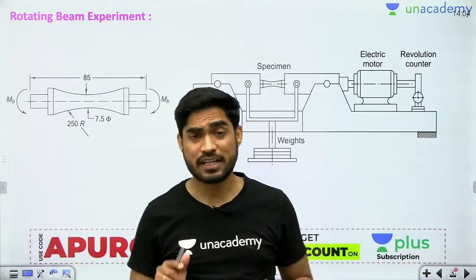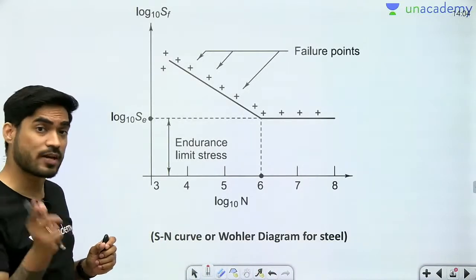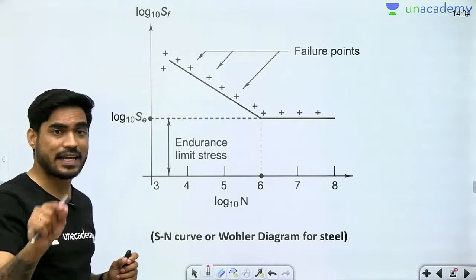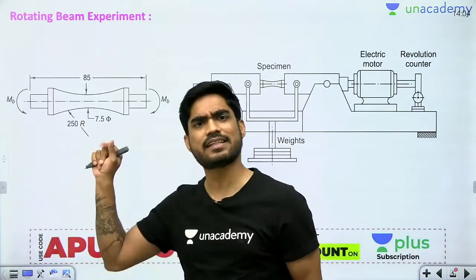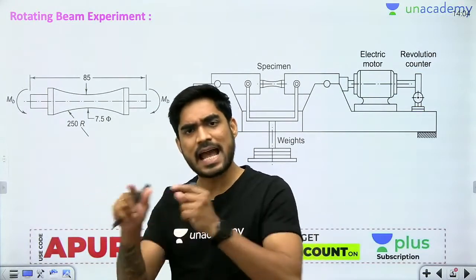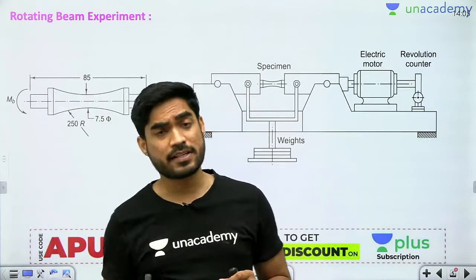So that's why whatever values you are getting from here are not the actual value which you can use for design. Design के लिए you can't use that value, because that value is for specimen. Are you designing the specimen? No, you are designing the actual machine element. So you need to use a different endurance strength.